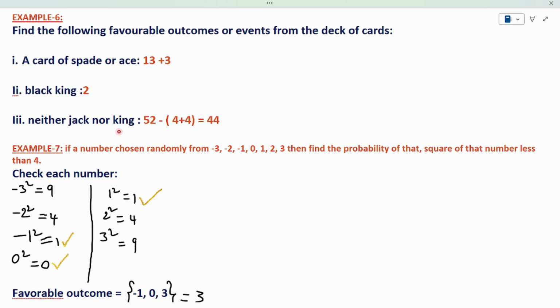Listen carefully. I have a total 52 deck of cards. From the 52 cards, I am removing jacks as well as I am removing kings. Then I will get the cards neither jack nor king. So I have total 52 cards minus 4 jacks plus 4 kings. By removing them, I will get 44 cards. These 44 cards are neither jack nor king.